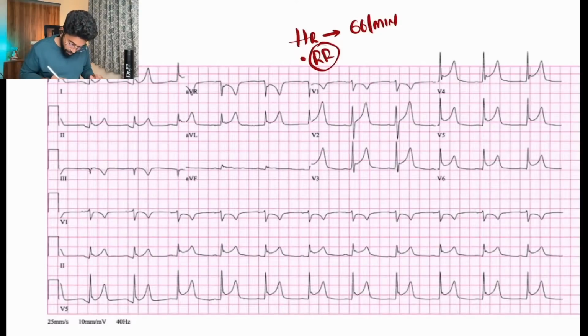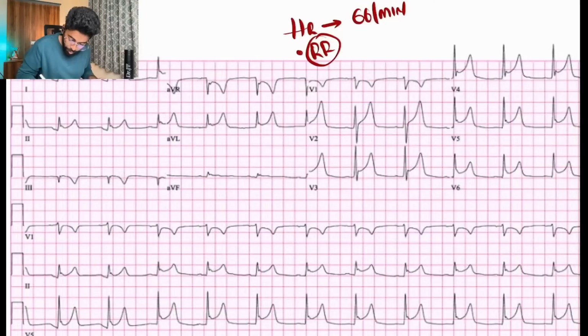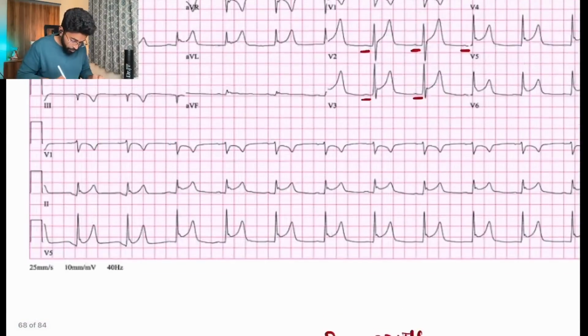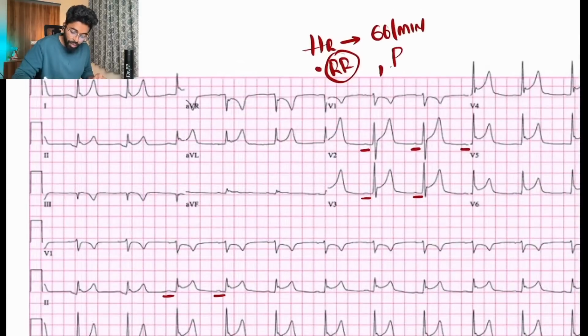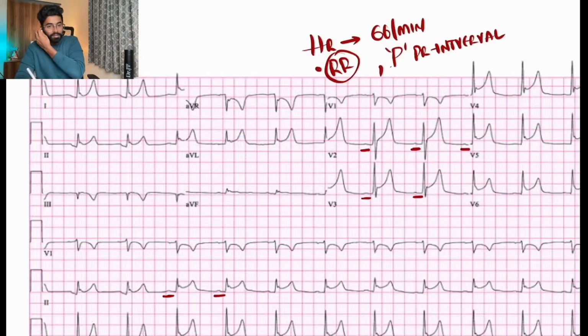And what about the P wave? Can we talk about the P wave? Yes, we can. We have a P wave here, here, here, and here, which looks almost normal. In standard lead 2, yes, we have P waves. So the P wave and PR interval are almost normal. I think I haven't placed this ECG in my ECG notes, so just look into it.